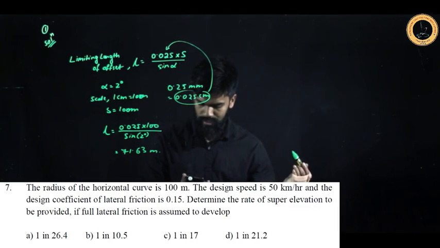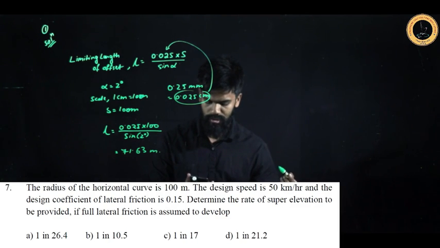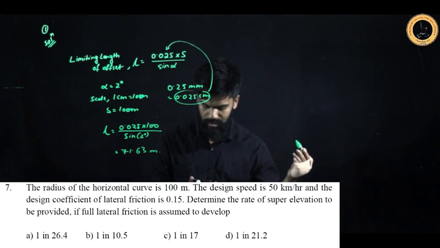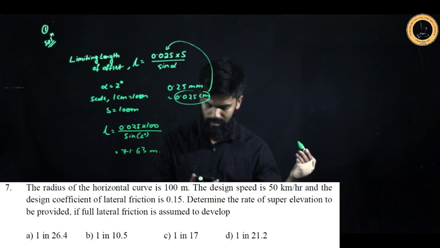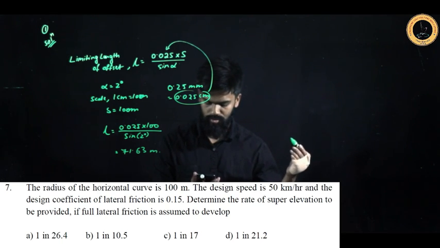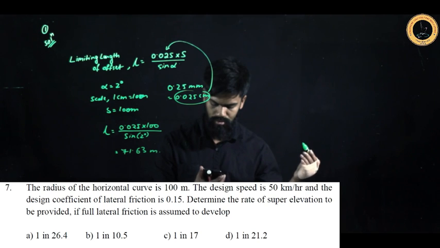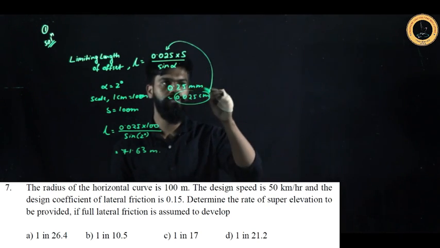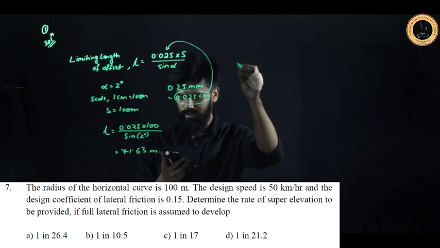So in the question it is saying that the radius of the horizontal curve is 100 meter, the design speed is 50 km per hour, and the design coefficient of lateral friction is 0.15. Determine the rate of super elevation to be provided if the lateral friction is assumed to develop. If full lateral friction is assumed to develop, basically.